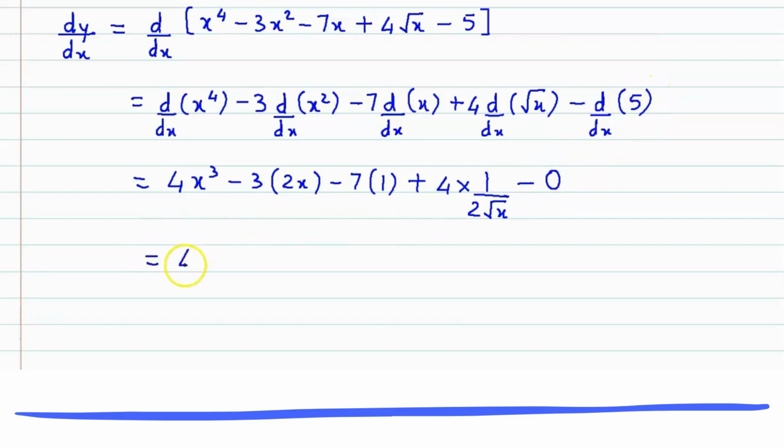So the final answer is 4x cube minus, now 3 into 2, so that gives us 6x, 7 times 1, so that's minus 7, and here we could reduce this term. 2 1s are 2, 2 2s is 4, and 2 times 1 is 2, so we have plus 2 over root x. So this is the value for dy by dx.